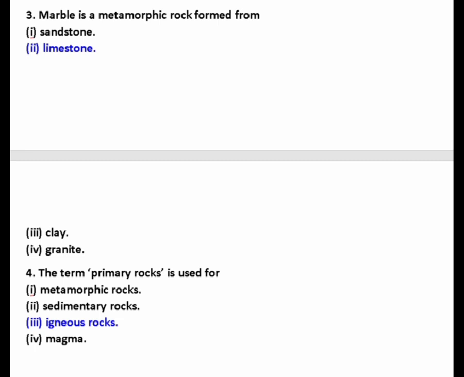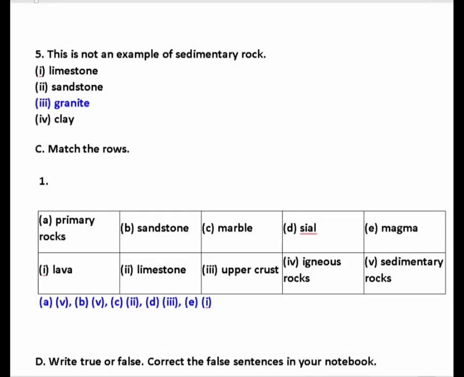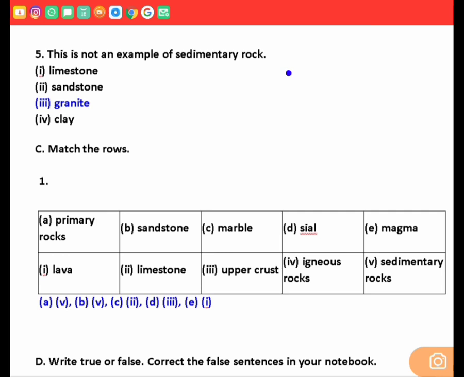Answer for this is limestone. Okay? The term primary rocks is used for igneous rocks. Okay, dear children? Done all? Now come to match the rows. Sorry, one remaining. This fifth one. Yes. This is not an example of sedimentary rock. Granite. Mark granite. Third one.